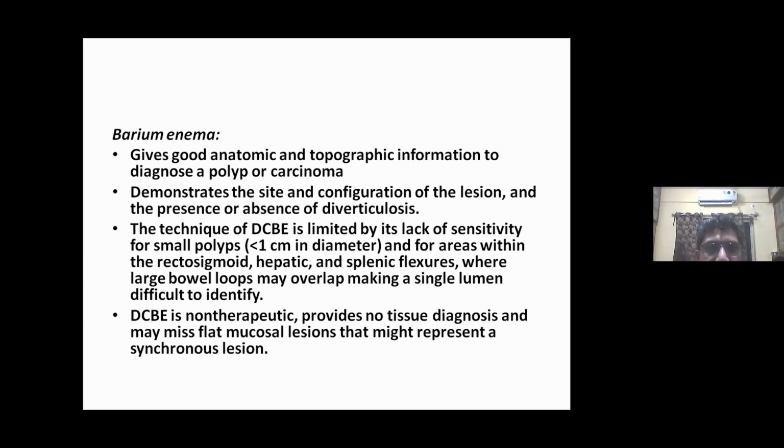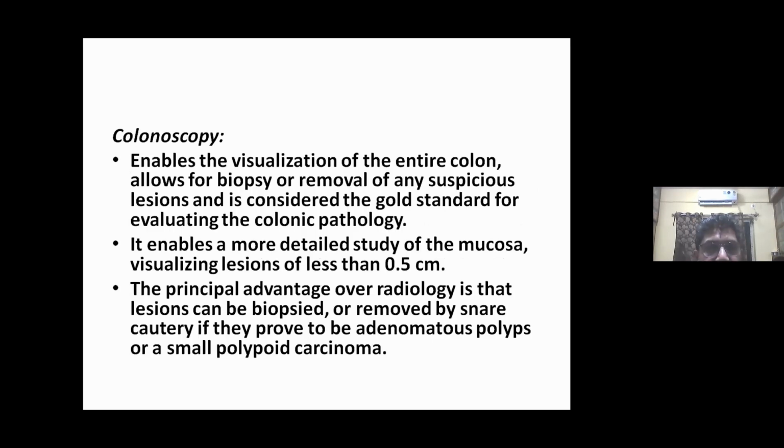The technique of double contrast barium enema is limited by its lack of sensitivity for small polyps less than 1 centimeter in diameter and for areas within the rectosigmoid, hepatic, and splenic flexures where large bowel loops may overlap, making a single lumen difficult to identify. So it is non-therapeutic, provides no tissue diagnosis, and may miss flat mucosal lesions that might represent a synchronous lesion.